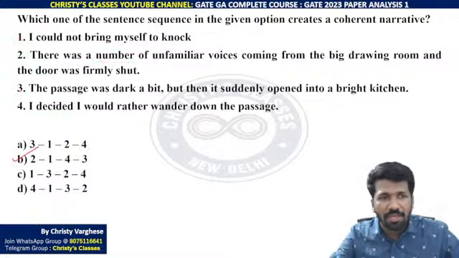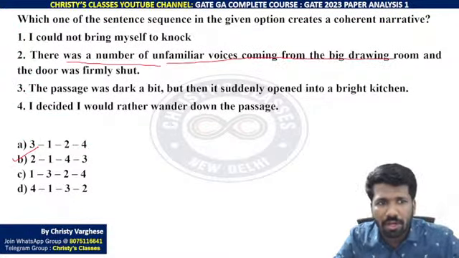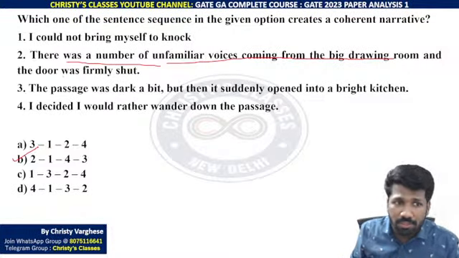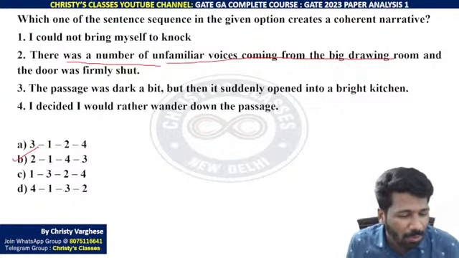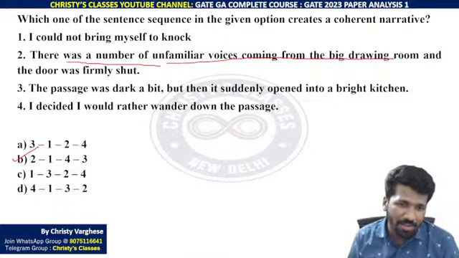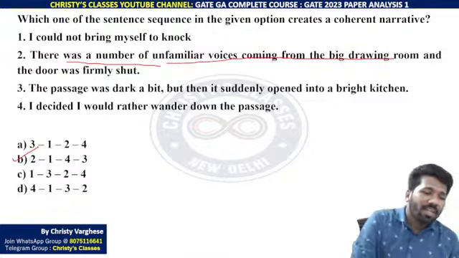Let us check option B. There was a number of unfamiliar voices coming from the big drawing room and the door was firmly shut. So that means due to many voices, yeah, this is like a ghost story or something I am feeling. We don't know the context. What is this passage or from where this story is taken, that we don't know.